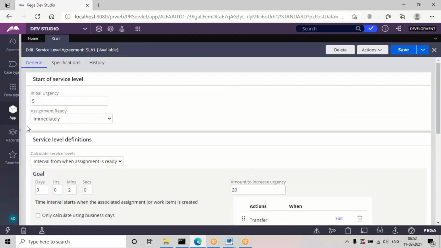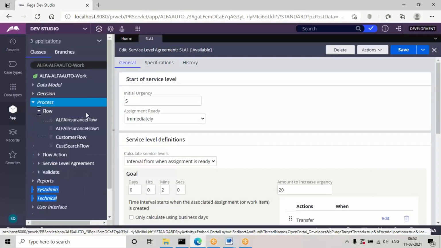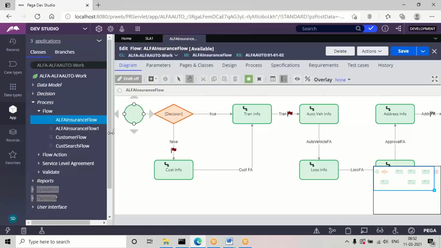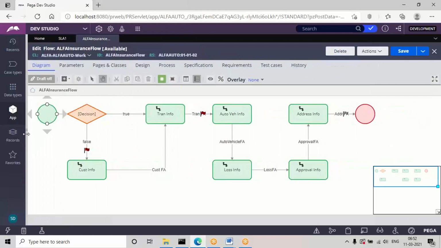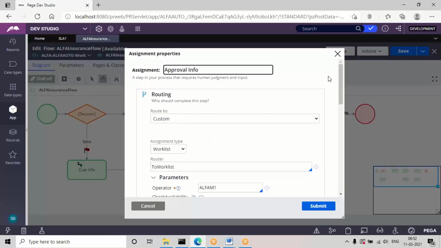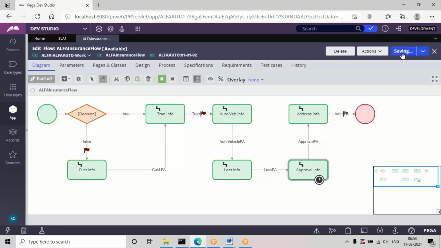Save SLA. Now go back to your insurance flow. Open your insurance flow. You see, to configure the SLA, it is under approval assignment. We are applying it for the approval assignment, the approval task here. Under the routing settings, you'll also get this SLA, service level agreement. After defining the SLA, here we need to configure that. So define the SLA and save it. Submit this. Save the transaction.